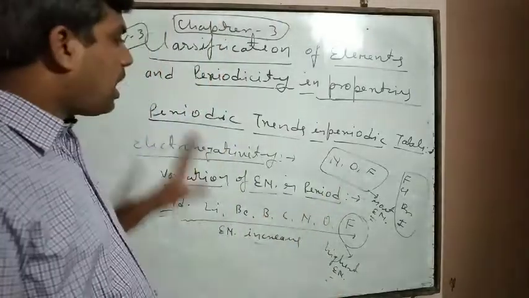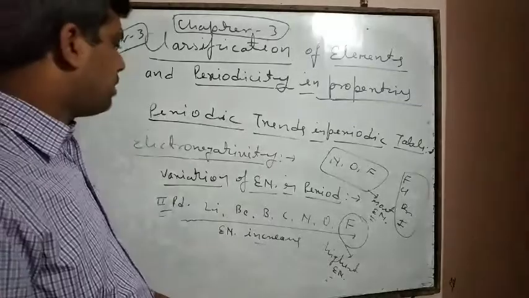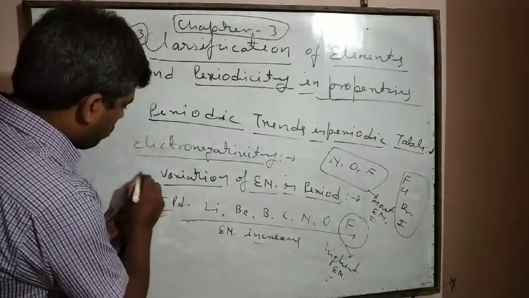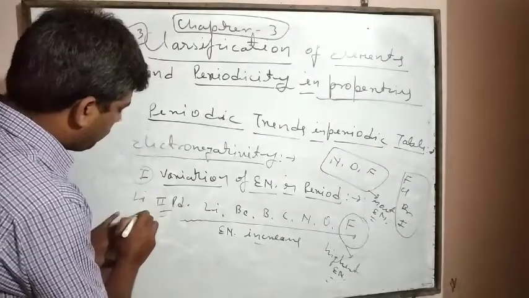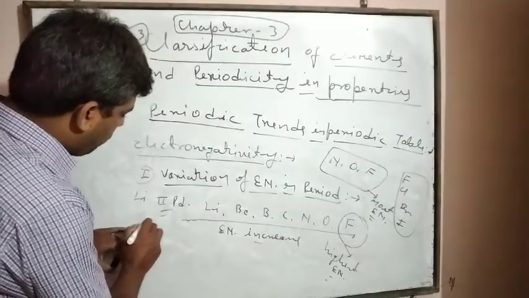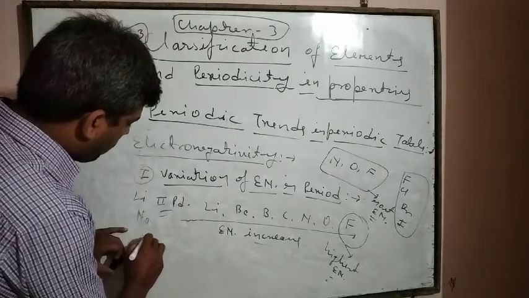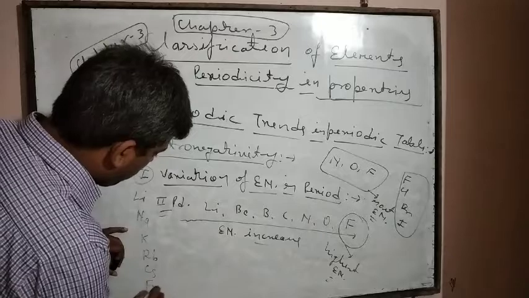First group elements: alkali metals, lithium, sodium, potassium, rubidium, cesium and francium.